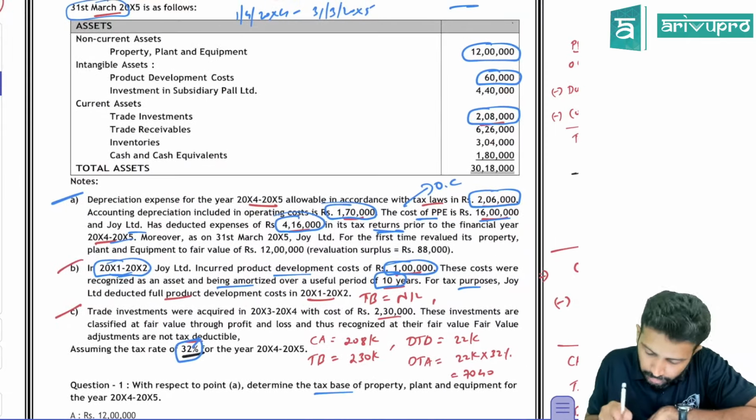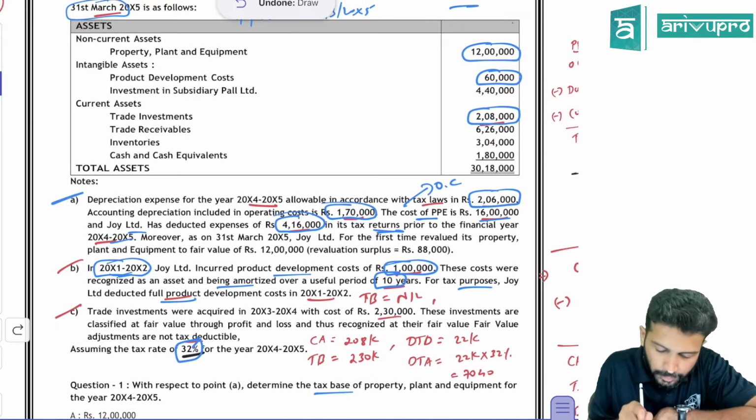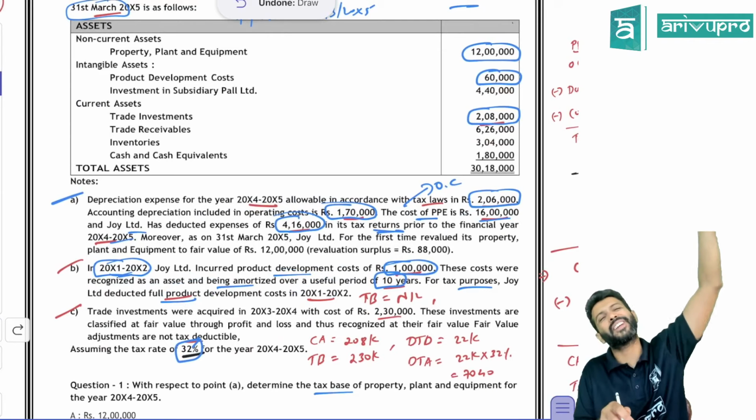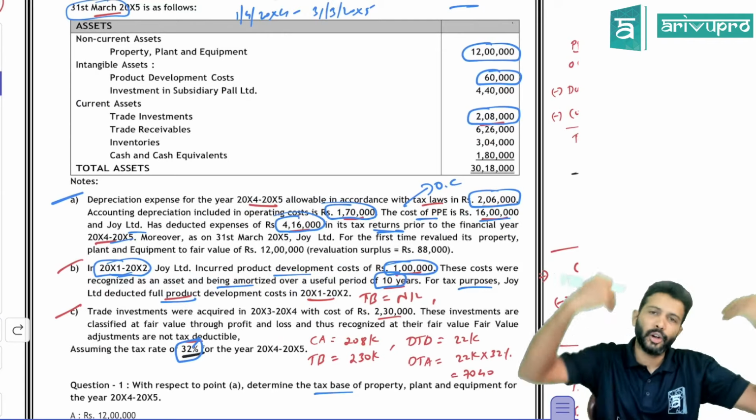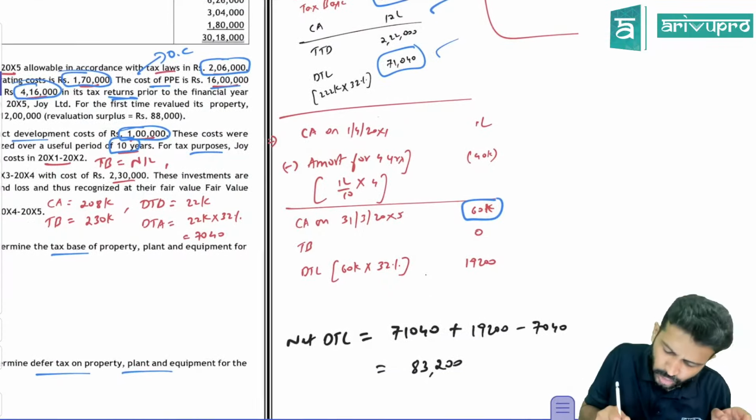60,000. However, for tax purpose, Joy Limited deducted the full development cost in X1, X2 only. In tax, you got the deduction that year itself. That means what is the tax base? Fully you already claimed. So the tax base is 0 in this particular case.